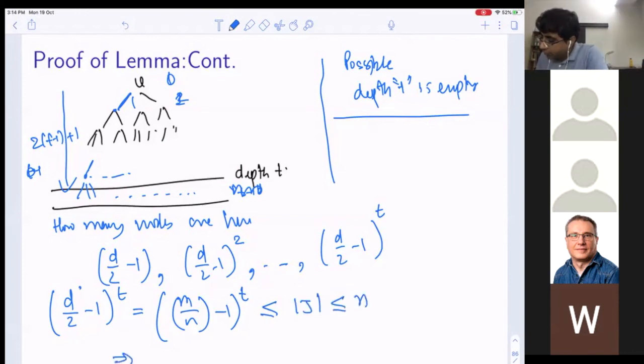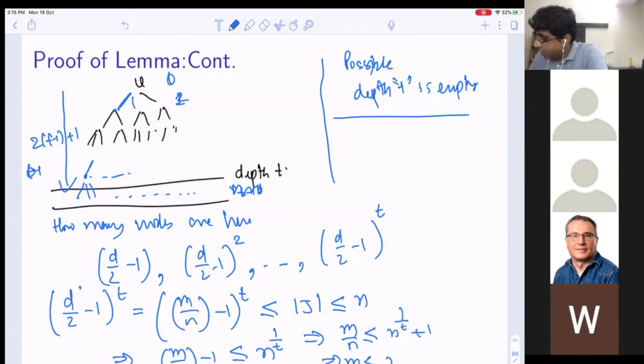So if I take the 1 by tth power, then m by n minus 1 is less than or equal to n to the power 1 over t, which implies m by n is at most n to the 1 over t plus 1, which implies m is at most n to the power 1 plus 1 over t. And this is why we get order n to the 1 plus 1 over t.